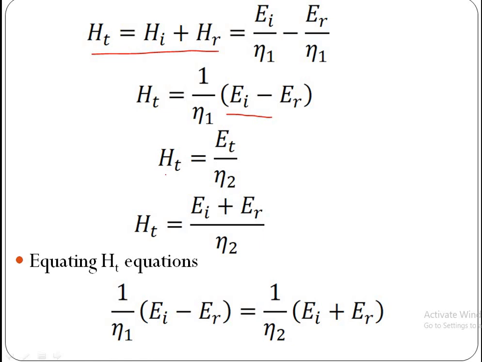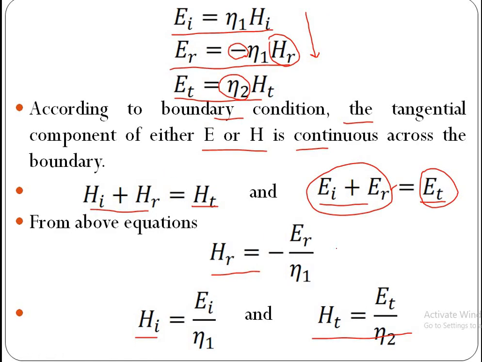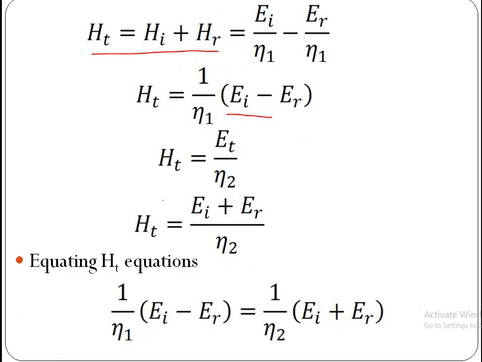Now from this equation, HT is equal to ET by eta 2. Now substitute ET is equal to EI plus ER, then HT is equal to EI plus ER by eta 2.